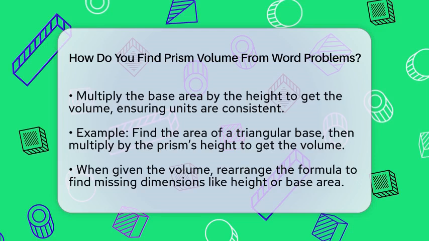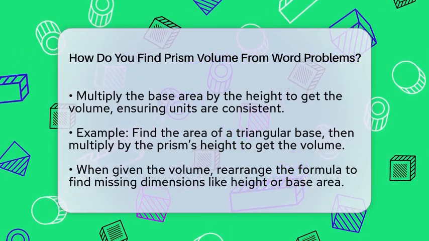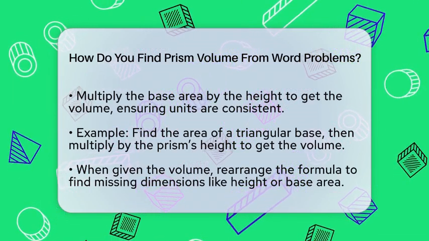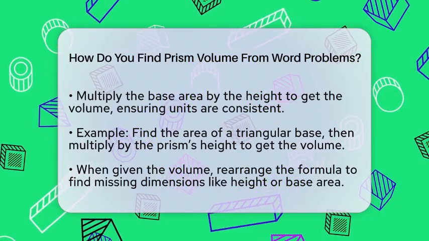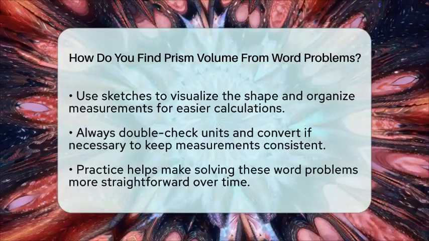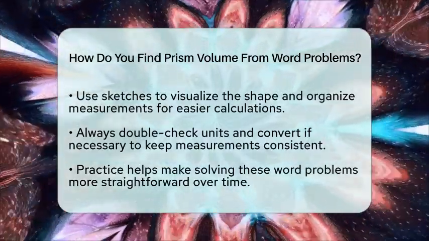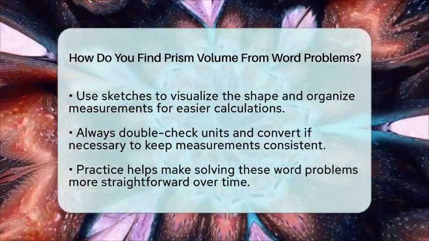Sometimes, word problems give you the volume and ask you to find a missing dimension. You can rearrange the formula. Height equals volume divided by the base area. Or if you know the volume and height, you can find the base area and then the missing measurement of the base.